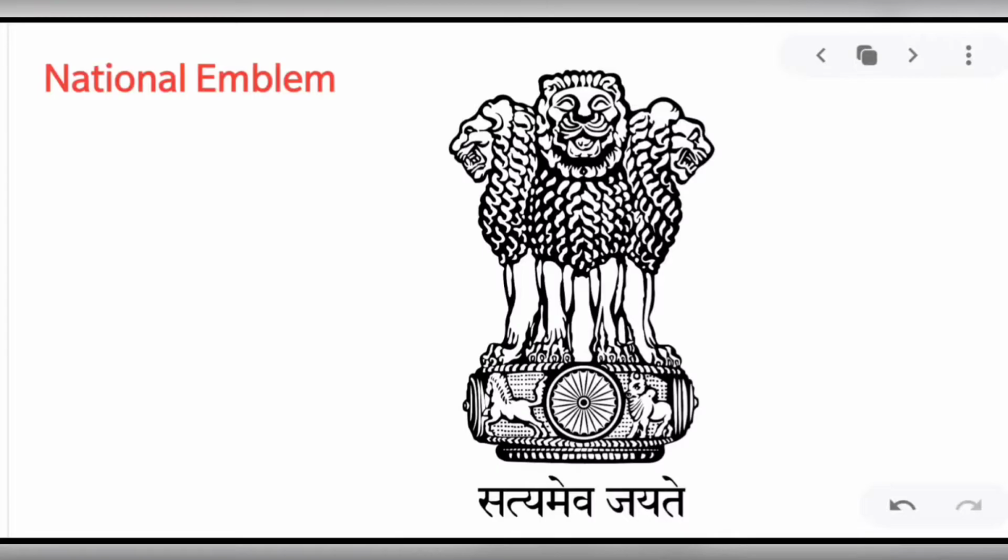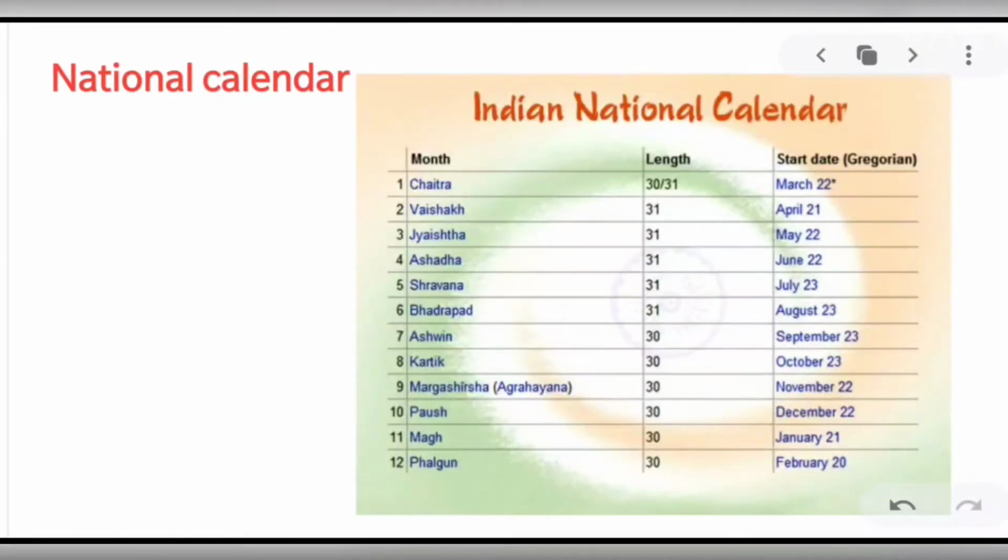National emblem. The national emblem of India is adopted from the Lion Capital of Ashoka at Sarnath. Its motto is Satyameva Jayate, which means truth alone triumphs. It features four Asiatic lions standing back to back, mounted on an abacus with a frieze carrying sculptures in high relief of an elephant, a galloping horse, a bull, and a lion, separated by intervening wheels, over a bell-shaped lotus.